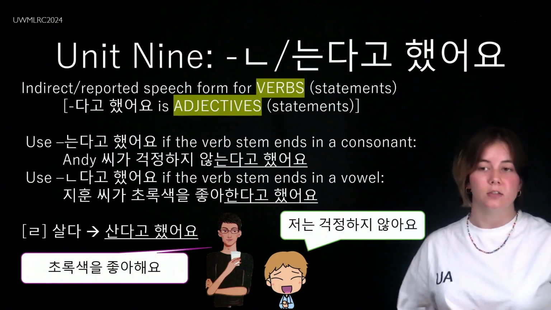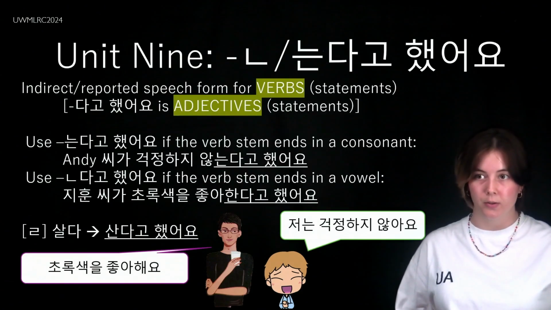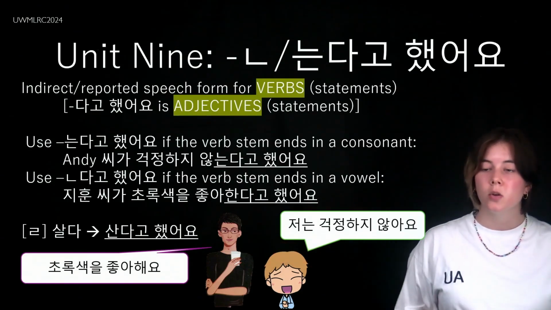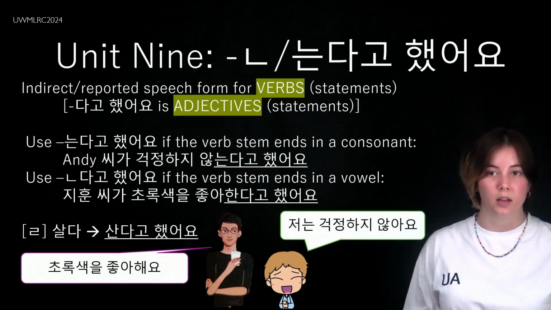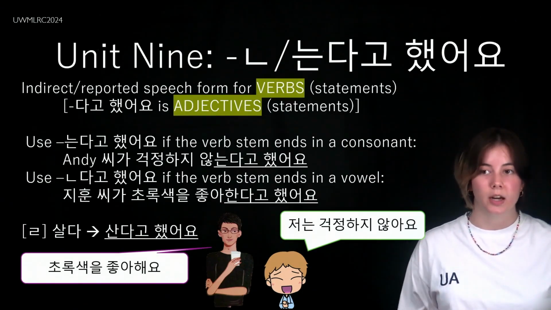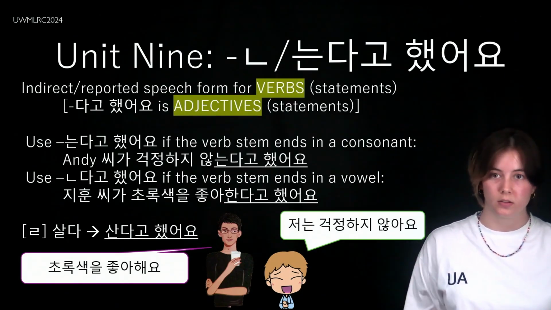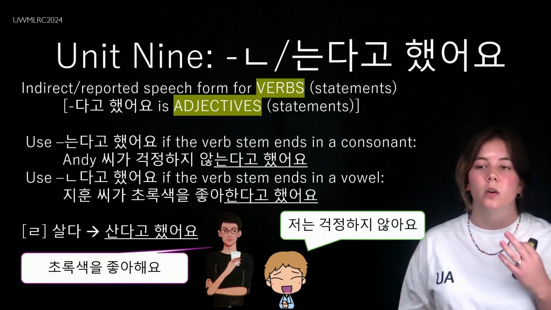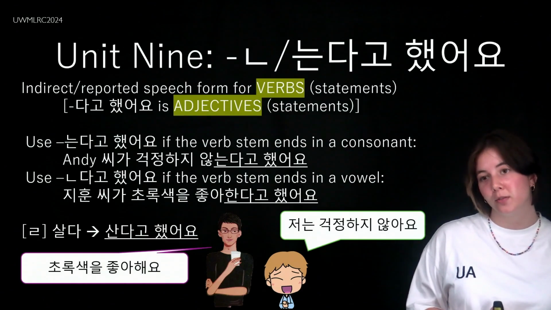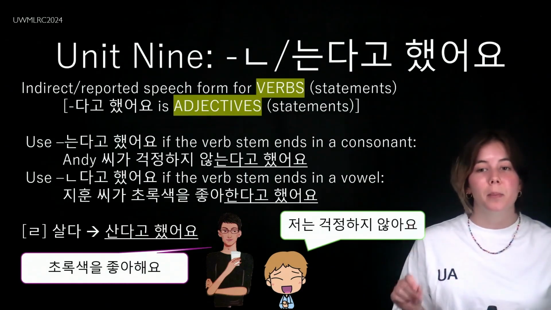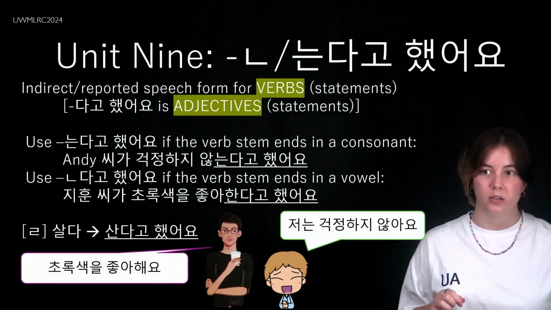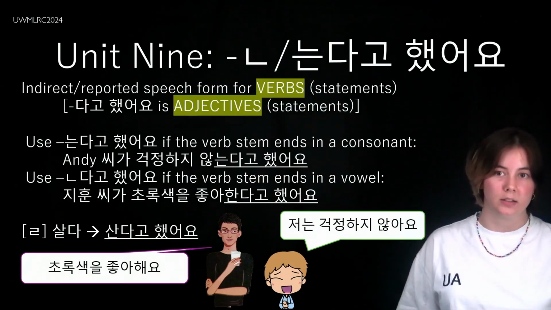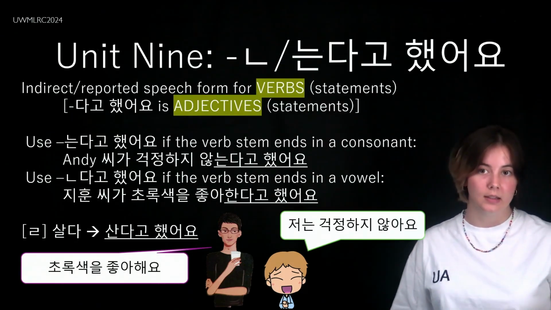If the verb stem ends in a vowel, use 니은다고 했어요. So this is the original sentence over here by 지훈. 초록색을 좋아해요. I like the color green. 지훈 씨가 초록색을 좋아한다고 했어요. 지훈 said that he likes the color green. If you are conjugating a real irregular verb, you have to be careful. You'll be dropping the real and ending 니은다고 했어요. So 지훈 씨가 신촌에 산다고 했어요. 지훈 said that he lives in 신촌.